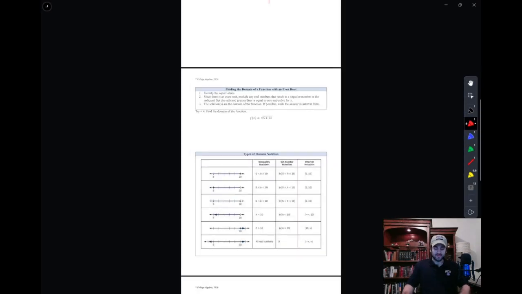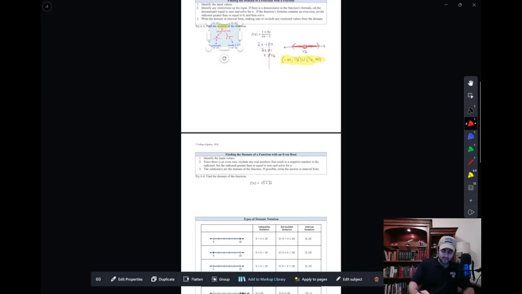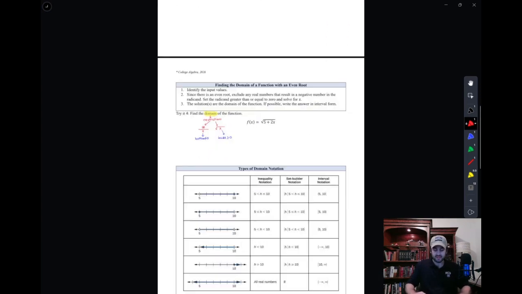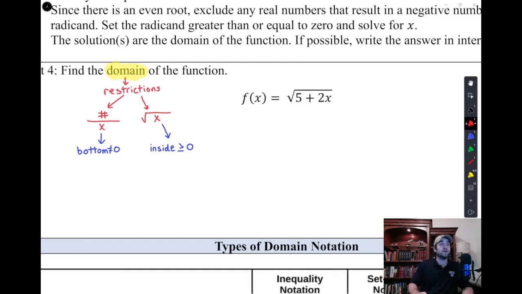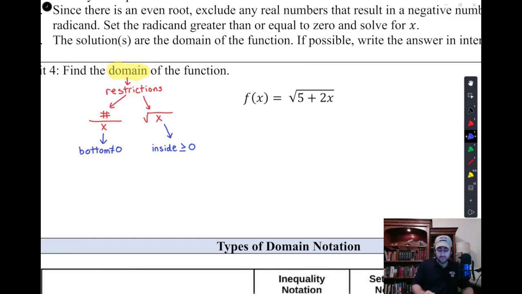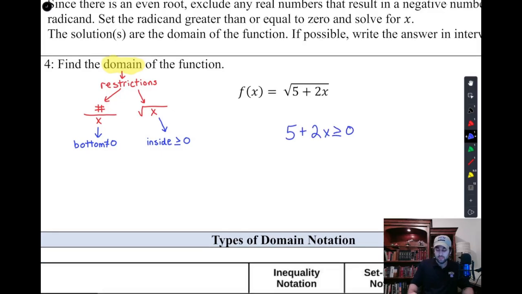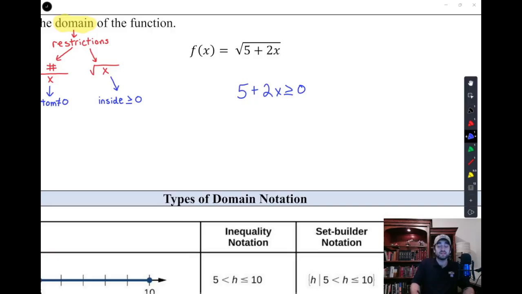Here's one with the square root. So I'm going to actually grab that again. I'm going to copy and paste that flow chart because, like I said, it's the flow chart we use this entire section. So there's that flow chart where the domain, we check the restrictions. Here's the two types of restrictions that we're checking for. And so, oh, I see a square root. That means I'm going to follow this blue rule, which says the inside has to be greater than or equal to 0. And then I solve for the inside being greater than or equal to 0 in the same way that we've solved all of these problems all year long.